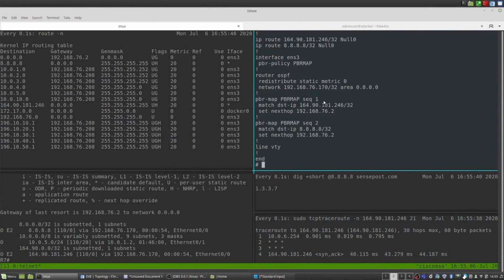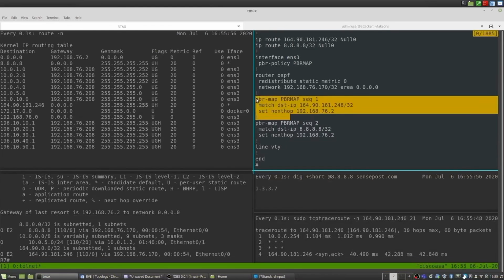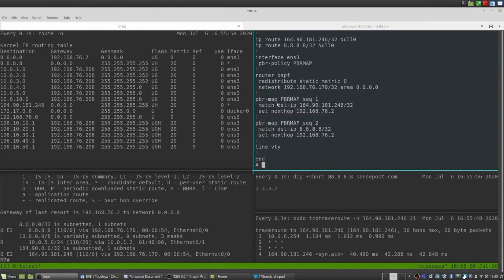We apply some policy-based routing. So you'll see there are policy-based routing maps, and what we're doing there is we're saying if you match traffic on those parameters that we specify, forward it on to the next hop. But as I mentioned, it's only relevant for the inject flag and not so much for the redirect flag, as we're doing an additional iptables rule in the back to NAT that traffic to your interface.